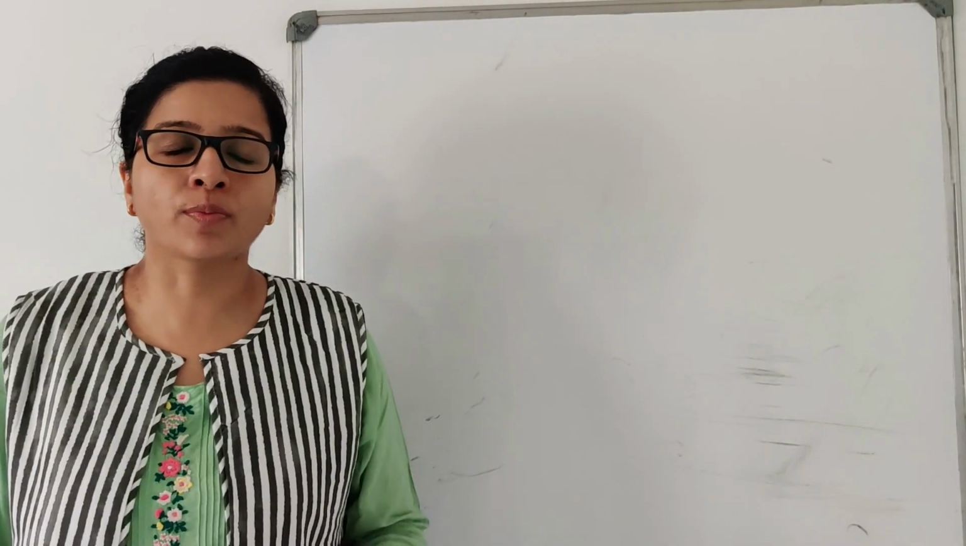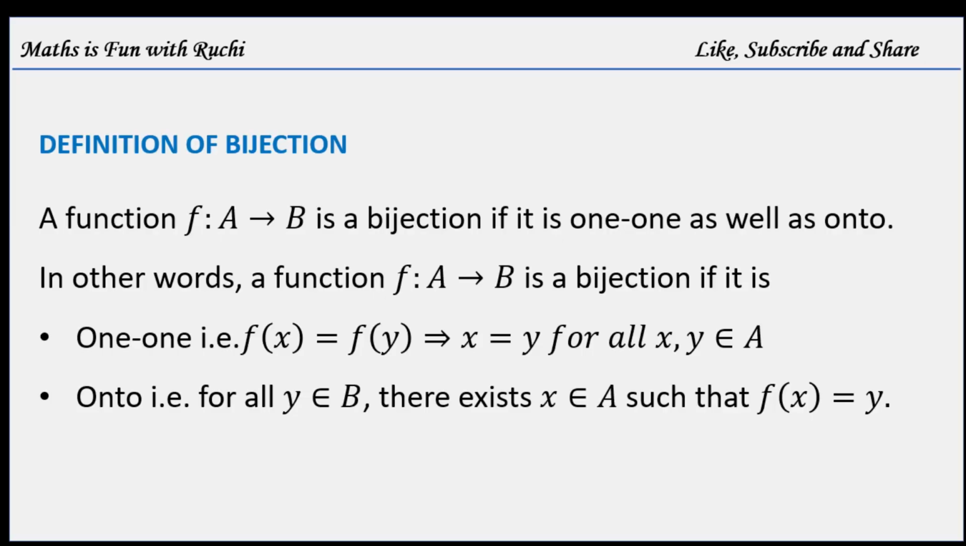Now I will give you the proper definition of bijection. A function f from A to B is a bijection if it is 1-1 as well as onto.